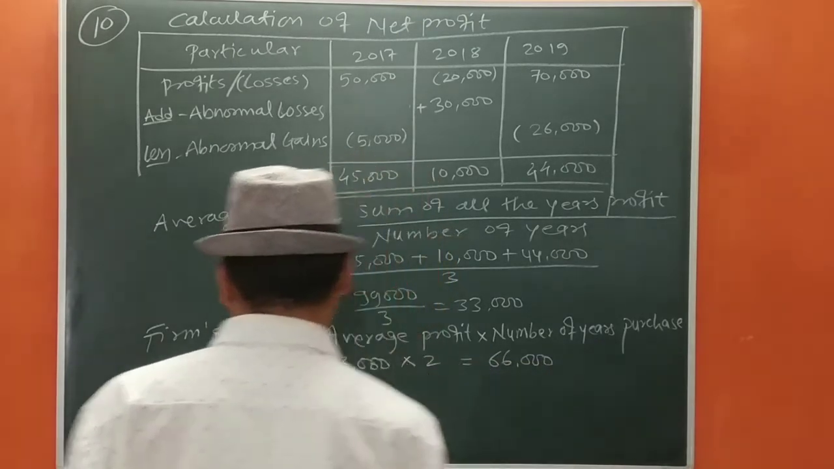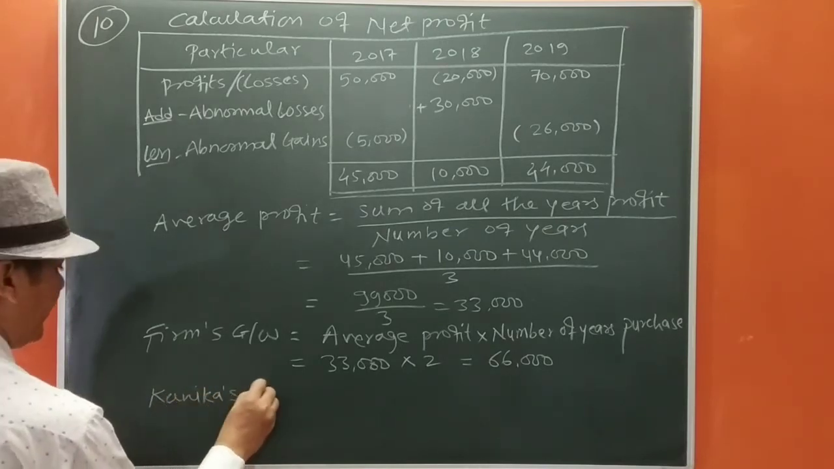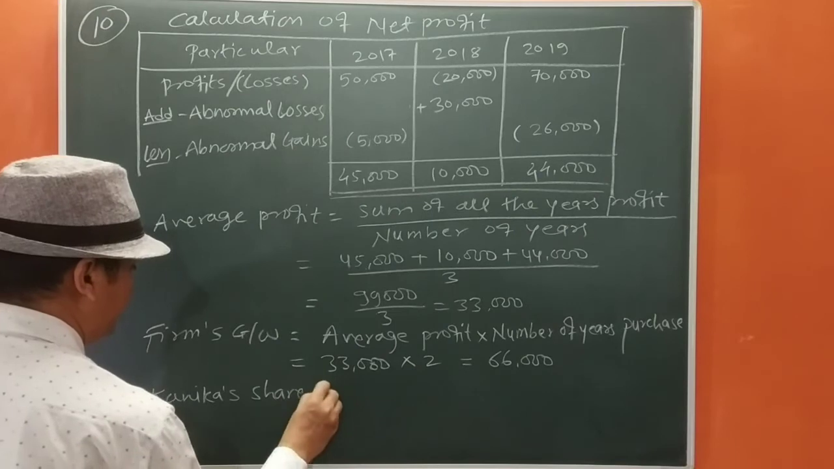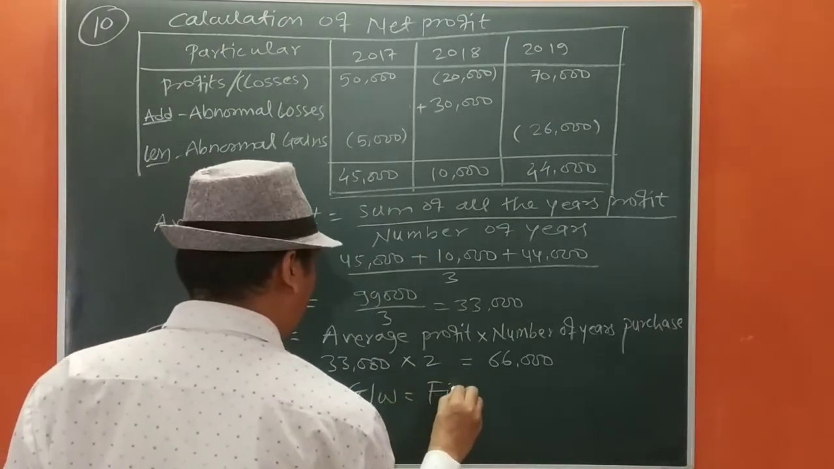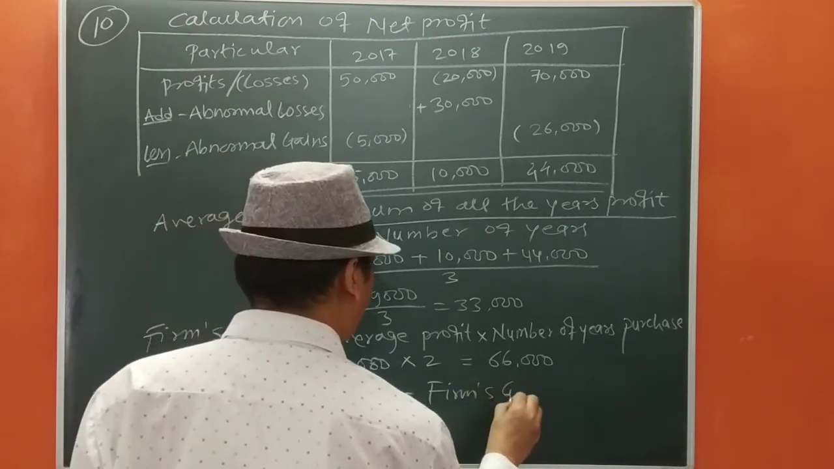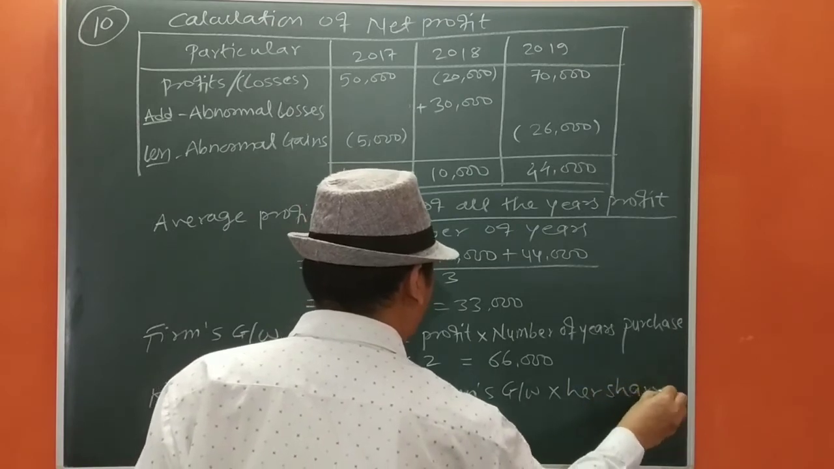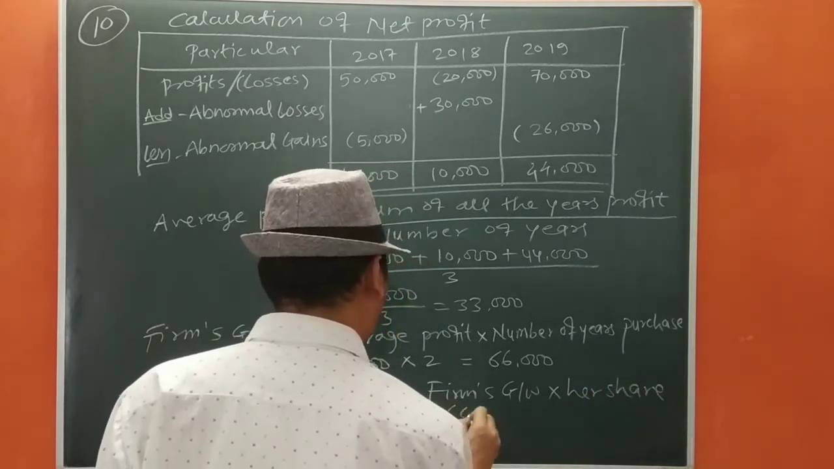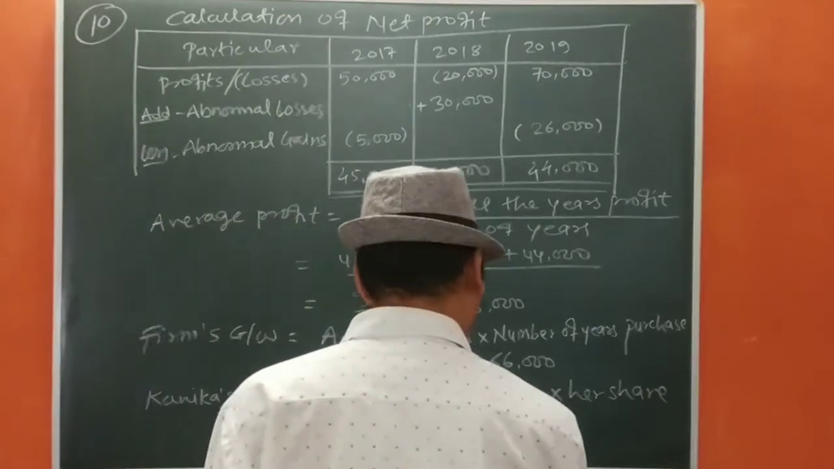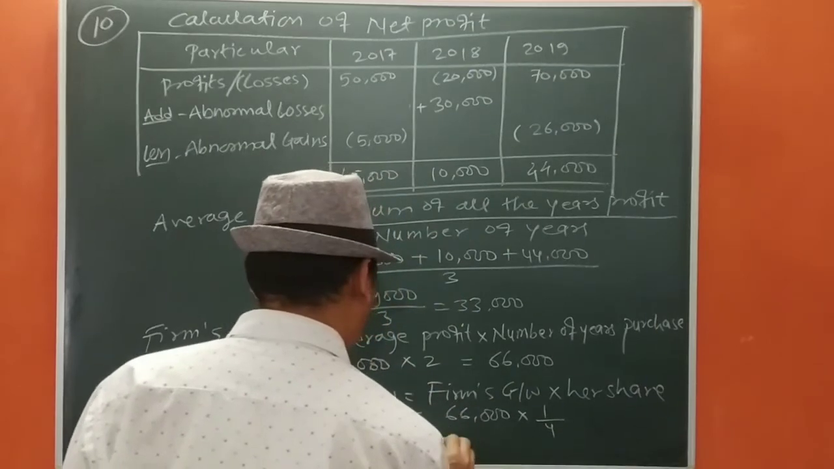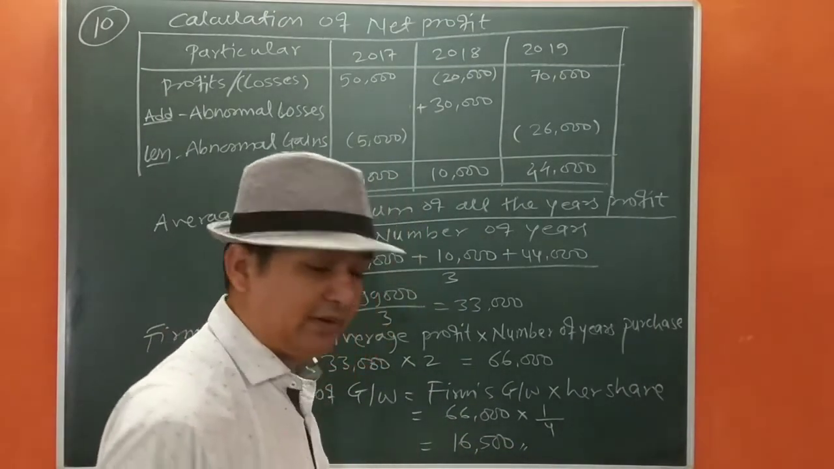Now we are going to calculate Kanika's share of goodwill. Firm's goodwill into her share. Kanika's share we are going to multiply. So 66,000. Her share was 1/4. 33, then it will be 16,500. Okay, so let us move to the next question.